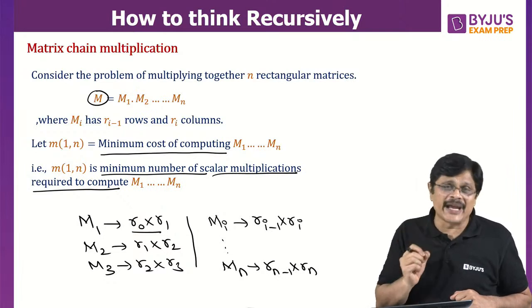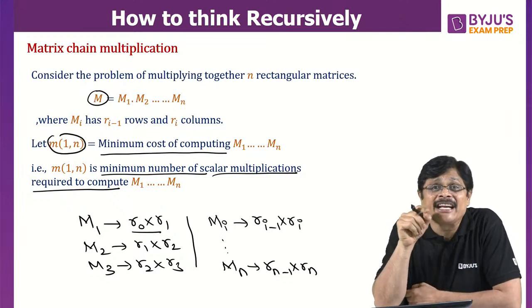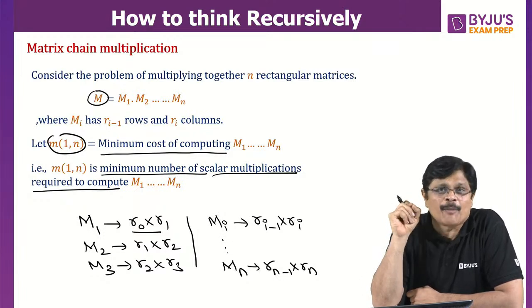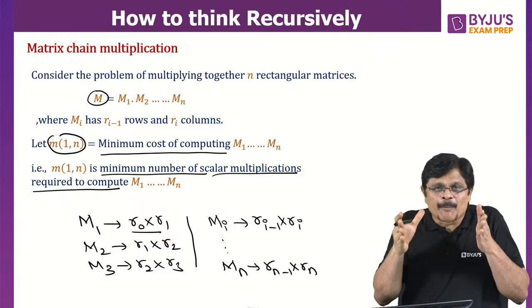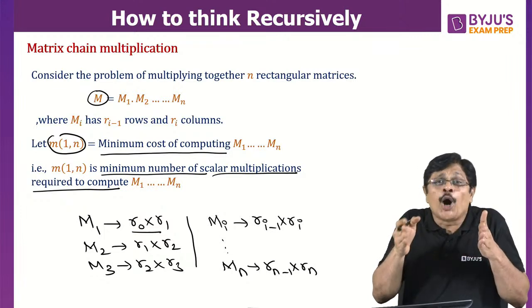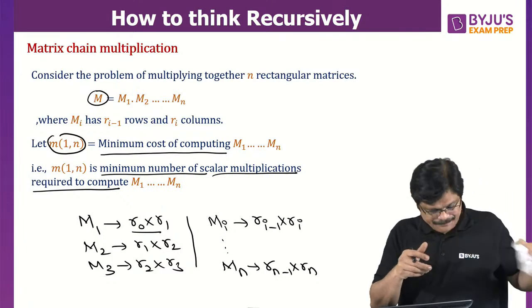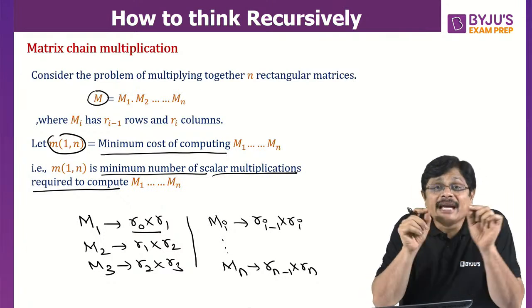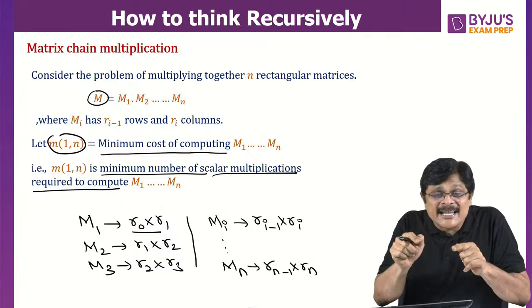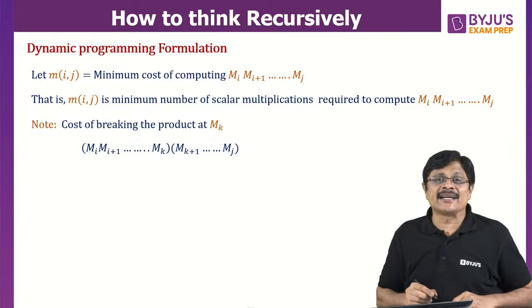Now I am going to create a recurrence relation, of course, not for m1n. m1n is the final solution. I try to create a recurrence relation for a sub-problem. That is, in between, suppose from the mi matrix to the mj matrix, if you multiply, how many multiplications are required? For that, I write the recurrence relation, and that sub-problem can be used to solve the main problem, that is this m1n. Okay, so let me create that sub-problem, sir.